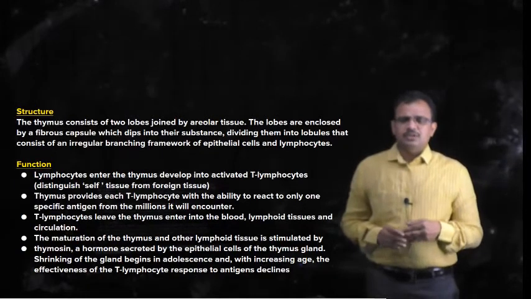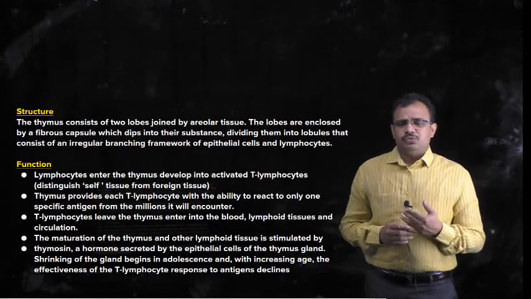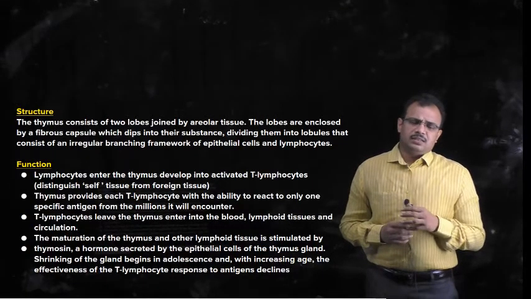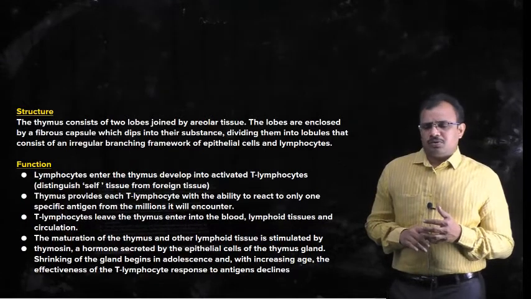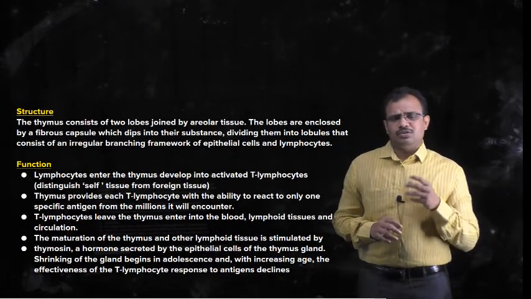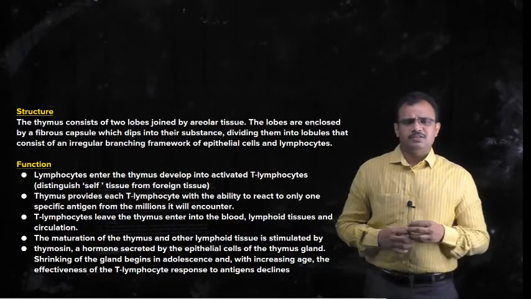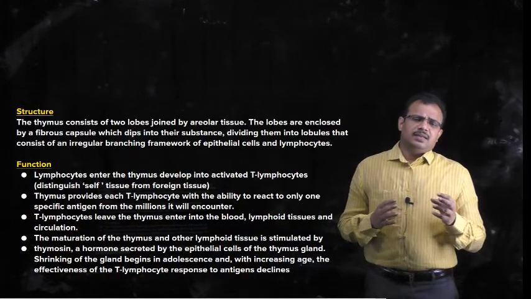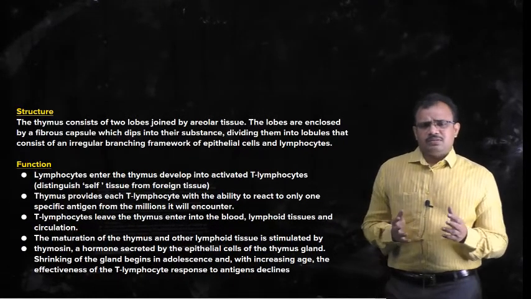The maturation of lymphocytes in the thymus gland and other lymphoid tissue is stimulated by thymosin. We have seen that the thymus gland produces a hormone called thymosin, and this thymosin is necessary for maturation of lymphocytes. After middle age, the thymus gland reduces in size because of atrophy.